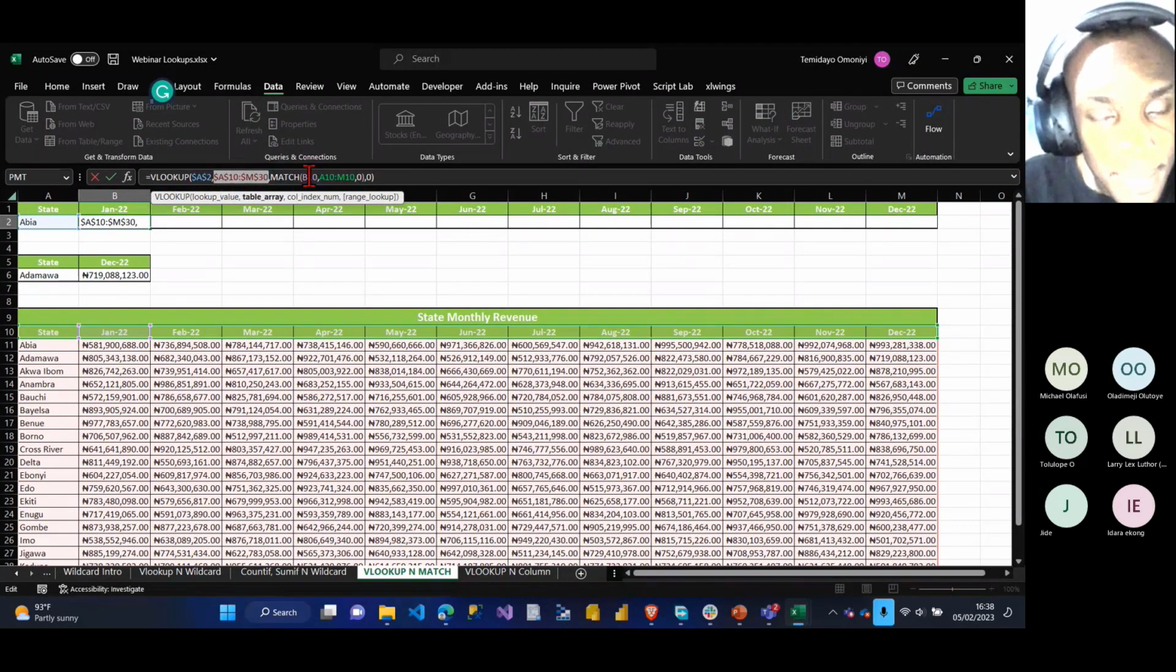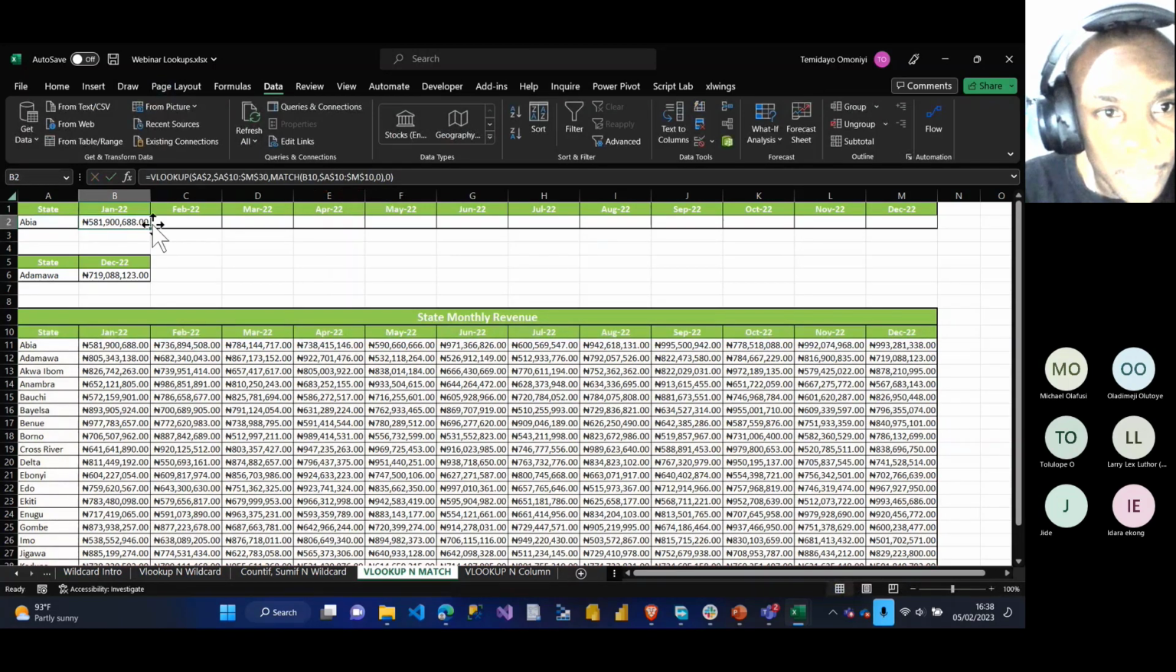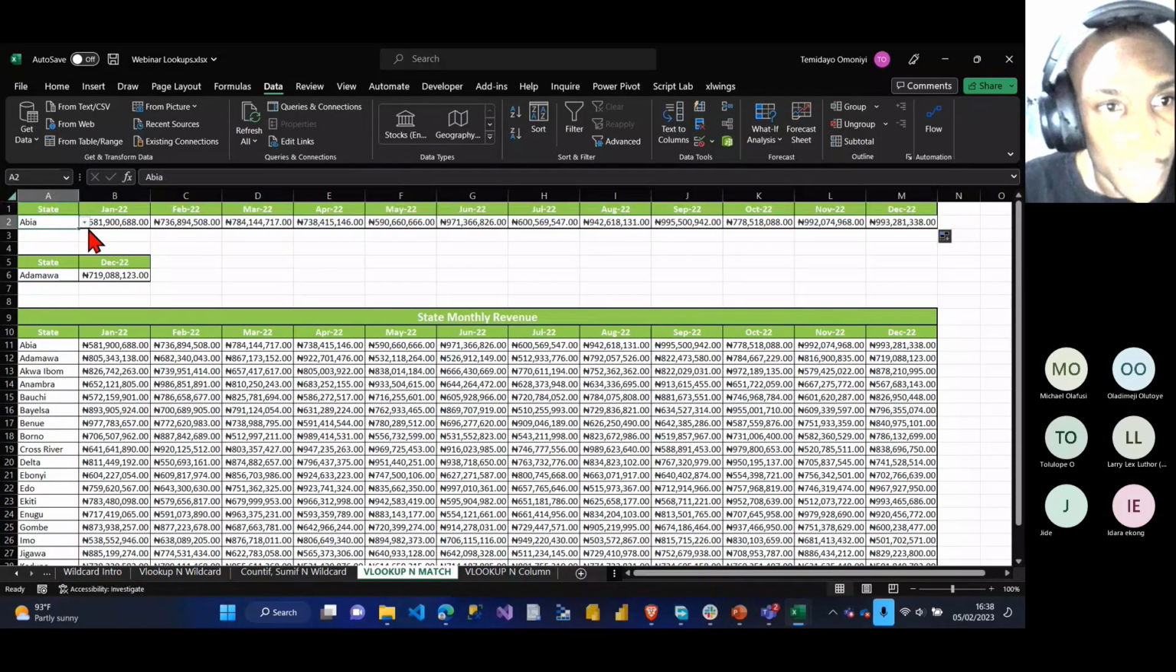F4. For my match, for this one here, I don't need to lock because it has to be moving, right? So I have to lock the lookup array for this one also here. Enter. Let's see. So if I drag now, I should get everything I want. Okay, awesome. So it works. If I change the values, it's working fine.